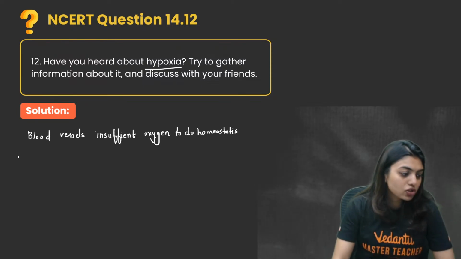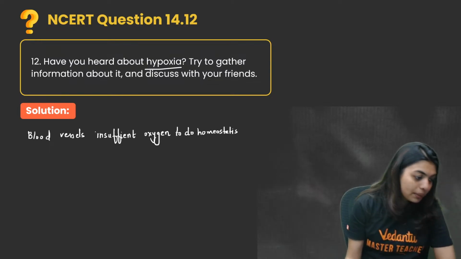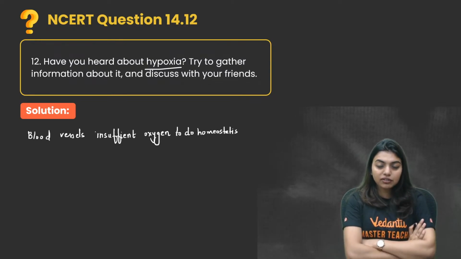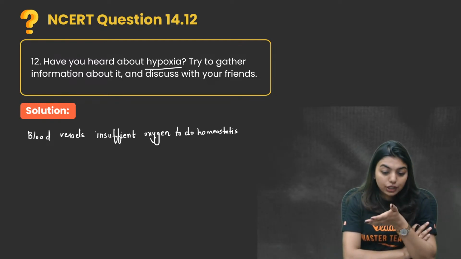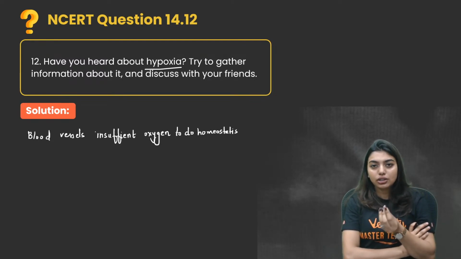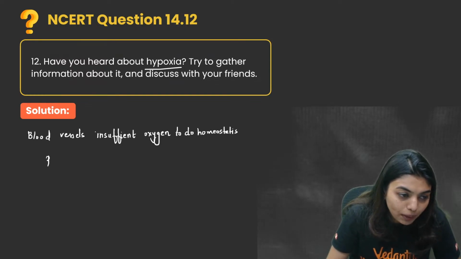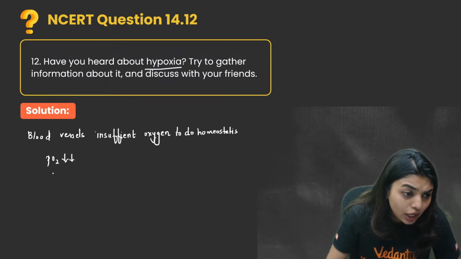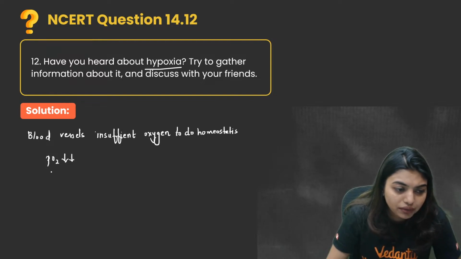This could be because of multiple issues. The shifting of the curve could happen. Right to left shunting could happen, that is, the shifting will not happen properly, so carbon dioxide could be more. Or it could be because of hyperventilation, or poor blood circulation, where proper circulation is not there, or it could be low partial pressure in the arterial blood. Many reasons can cause low partial pressure. Are you all with me? Very good.